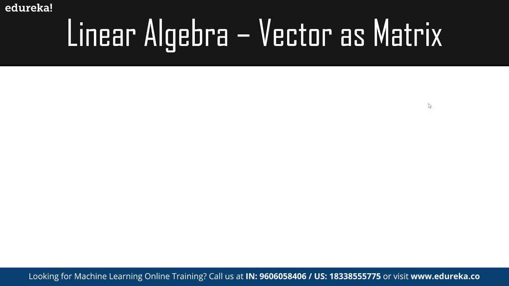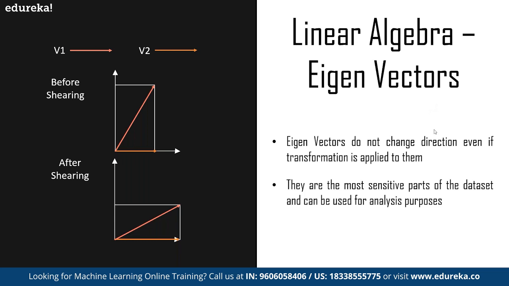Let's suppose we have a rectangle in which we have two vectors, v1 and v2. Now, what if we apply a shearing operation on this rectangle? We can see that vectors v1 and v2 scale in size, but there's something much more than meets the eye here. The vector v1 has also changed its direction, but that is not the case with the vector v2. Even though the scaling of v2 has changed, the direction remains the same.